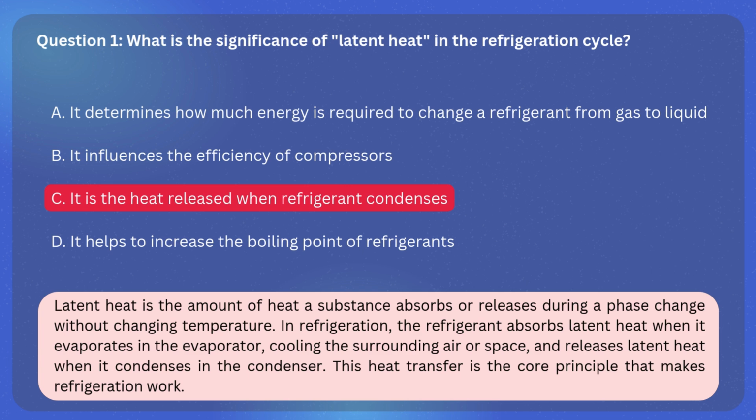In refrigeration, the refrigerant absorbs latent heat when it evaporates in the evaporator, cooling the surrounding air or space, and releases latent heat when it condenses in the condenser. This heat transfer is the core principle that makes refrigeration work.